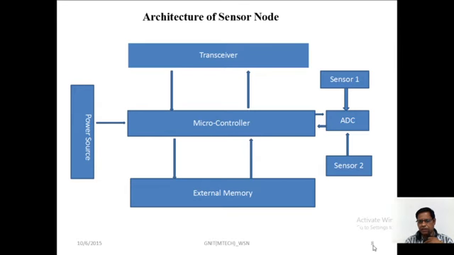Whatever information is retrieved from the sensors, sensor 1, 2, 3, 4, 5 like that, is converted through the ADC into machine language, that is zeros and ones, through the microcontroller with the memory, that is the external memory, and the transceiver, with the power consumption.